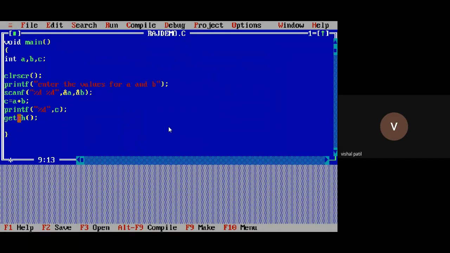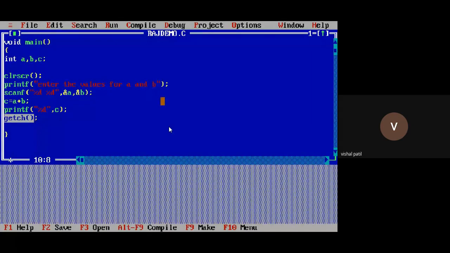As I told you, the getch function. Why do we use the getch function? If you are not using the getch function, within a fraction of a second your program will vanish, your output will vanish. So just to stabilize that window, we are using the getch function. We'll see its execution.